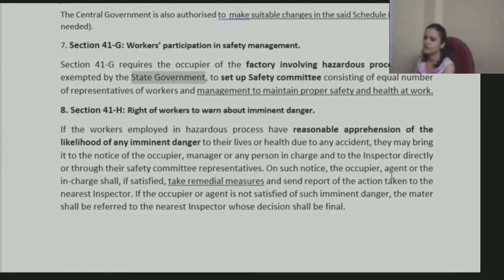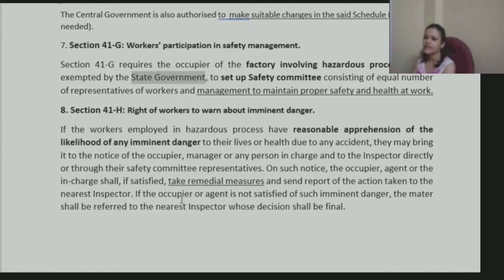On such notice, the occupier, agent or any person in charge, if satisfied, will take remedial measures. What can be done? If temperature is not being properly maintained, they would try to maintain it. Whatever remedial measures they can take, they would do it, and will send a report of whatever actions they have taken to the nearest inspector to whom they had already referred the matter, right? They would also inform about whatever safety steps they have taken to prevent the harm for the time being.